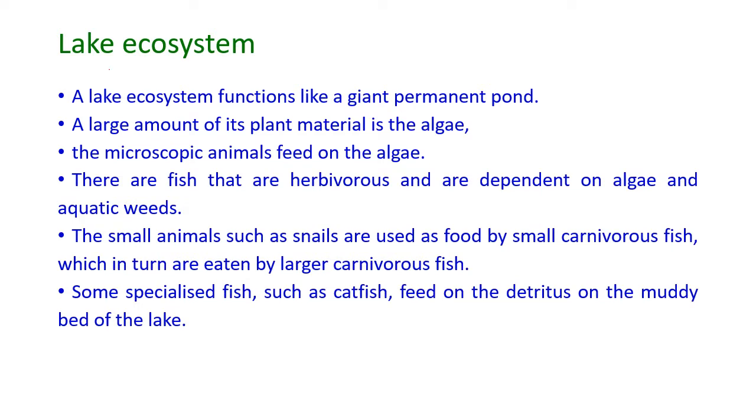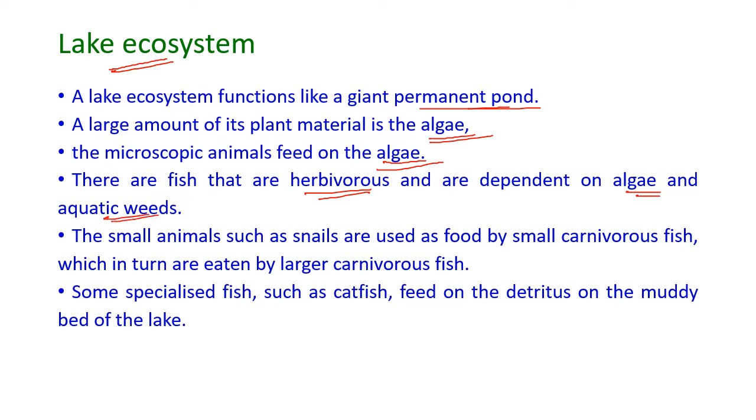Now let us see the lake ecosystem. Here a lake ecosystem functions like a giant permanent pond. A large amount of its plant material is algae, and the microscopic animals feed on the algae here, and there are also some fish that are herbivorous and are dependent on the algae and also on aquatic weeds.